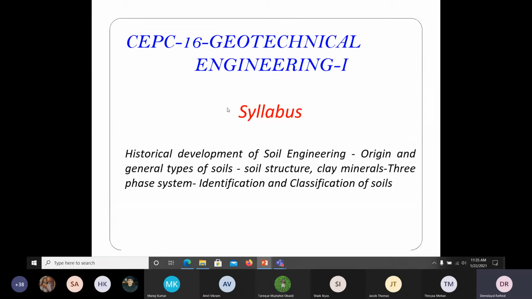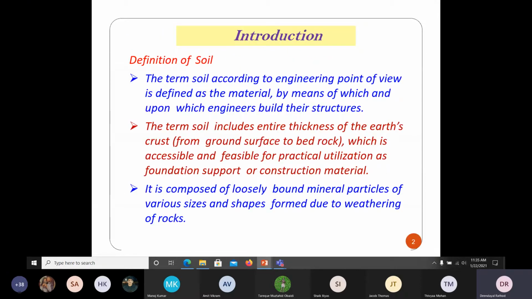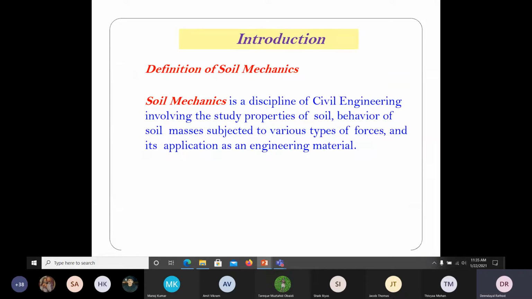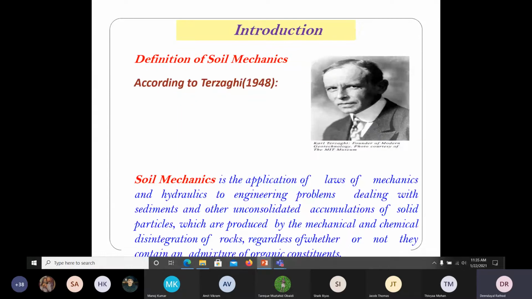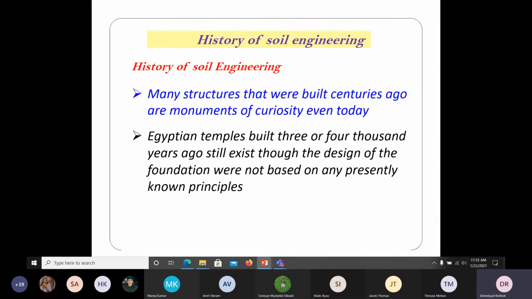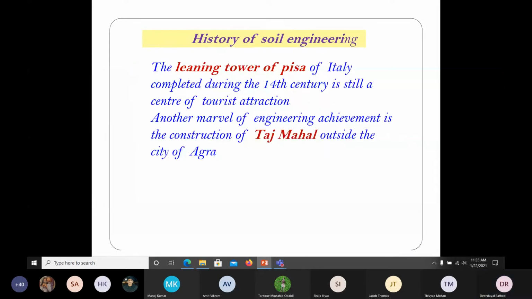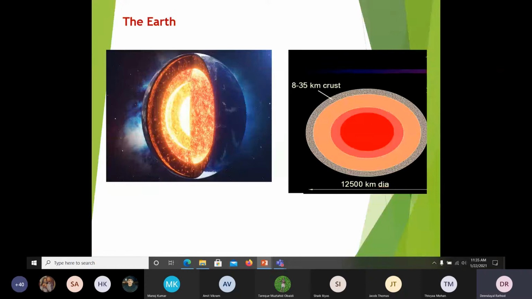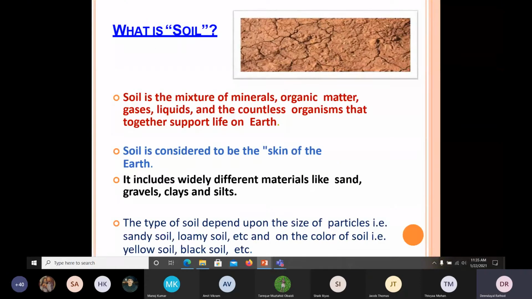In the last class we have seen about the soil formation, the origin of the soil, as we said that from the rock, because of the weathering, the soil would be formed, and we have seen Terzaghi, the father of geotechnical engineering. We have seen some photos, and we have described what soil is, the top skin of the earth.